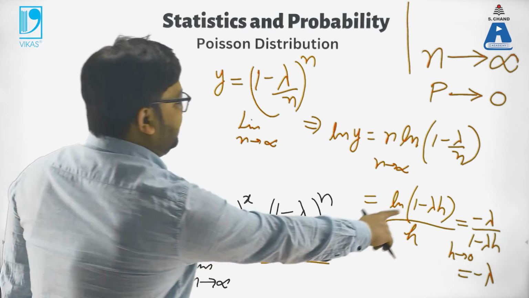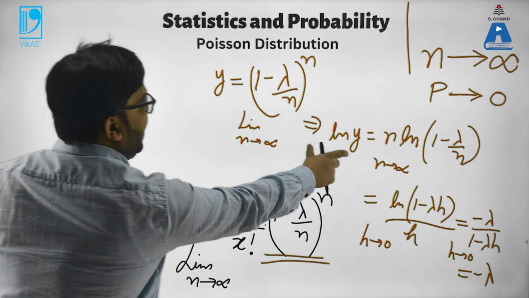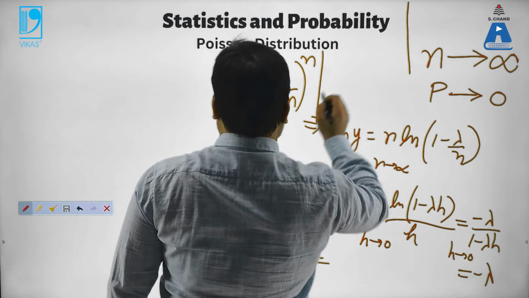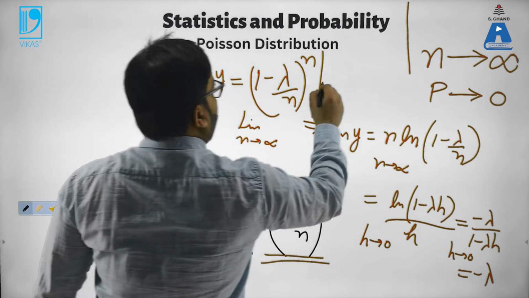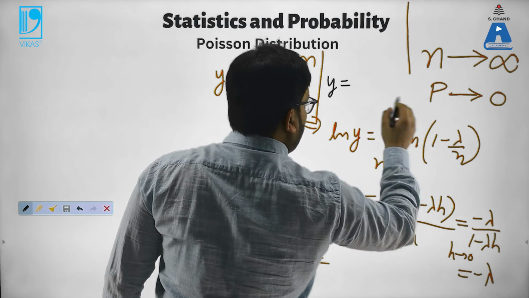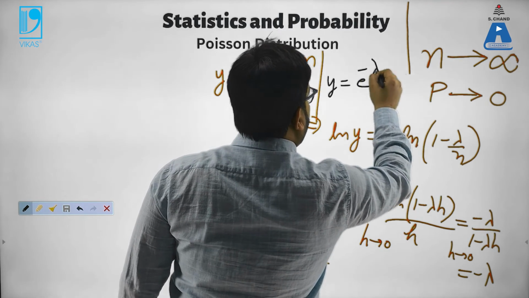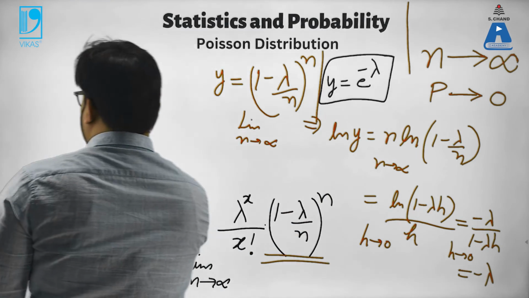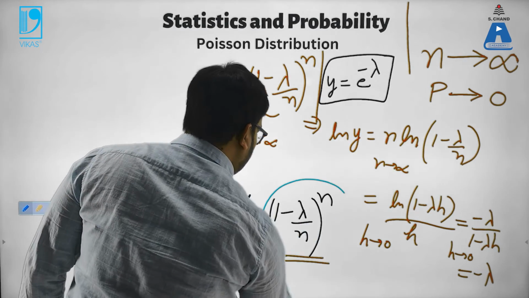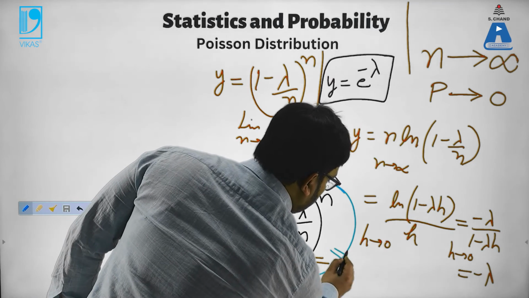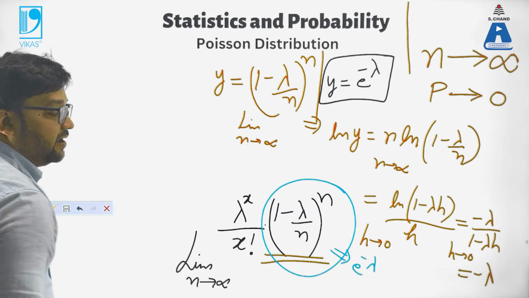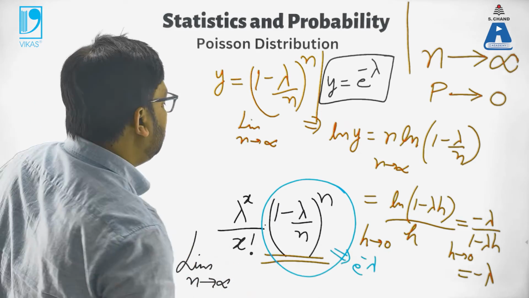That is the value of ln y. So what is the value of y? That means y is equal to e to the power minus lambda. So this part here is nothing but e to the power negative lambda if I plug in the limit n tending to infinity.